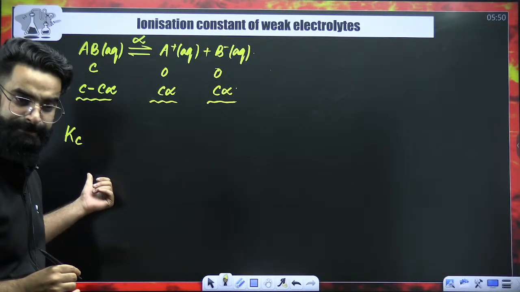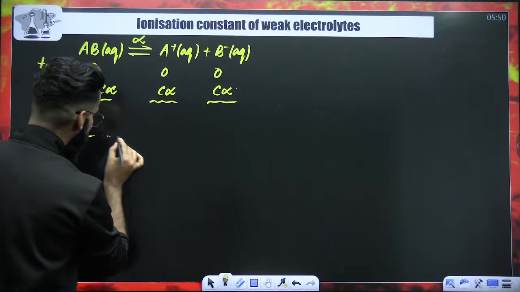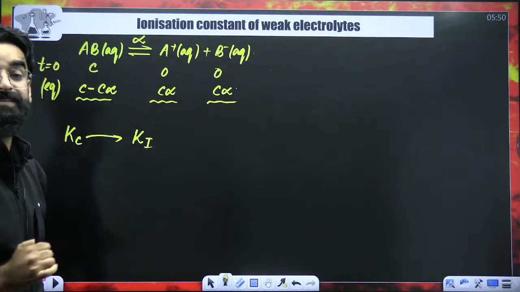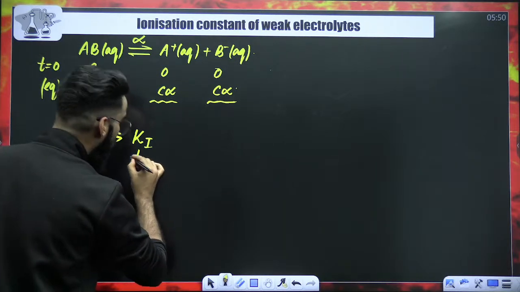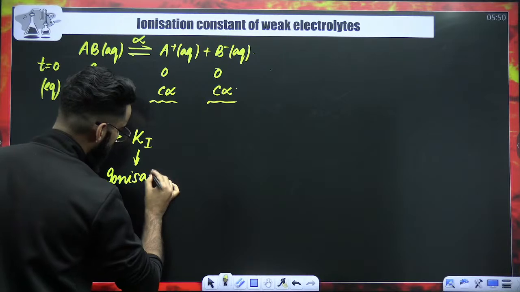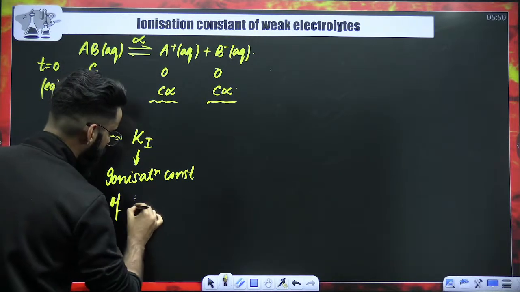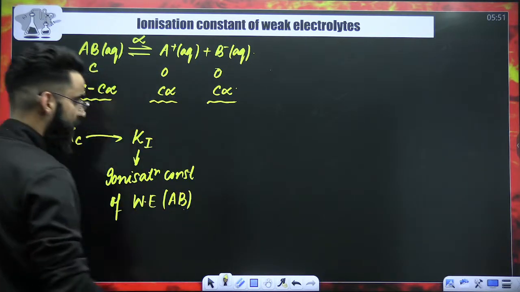Now, my dear students, do you remember how we used to write the expression for Kc? Well, let me tell you, in ionic equilibrium, Kc is represented by Ki. That's all. What is this Ki called? Ki is something which you call the ionization constant of a weak electrolyte. Which weak electrolyte? AB. Perfect.